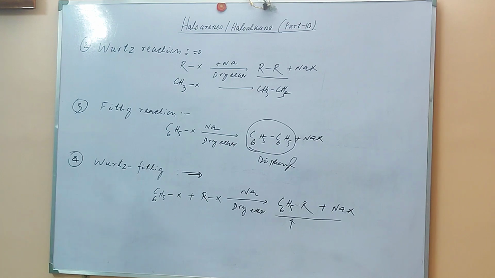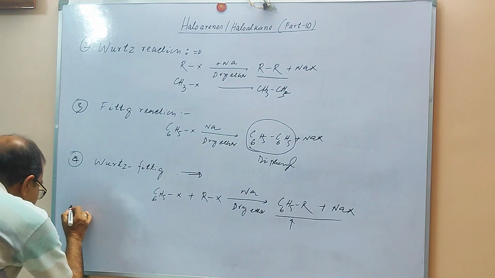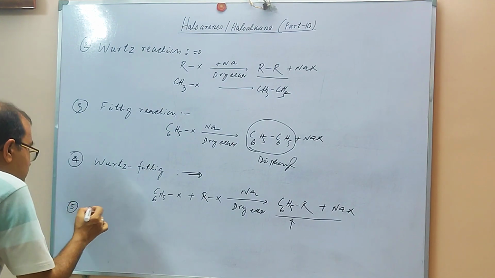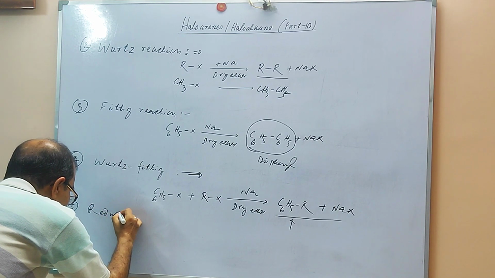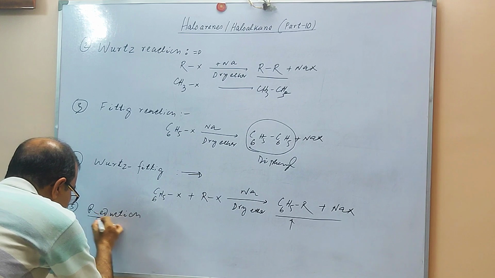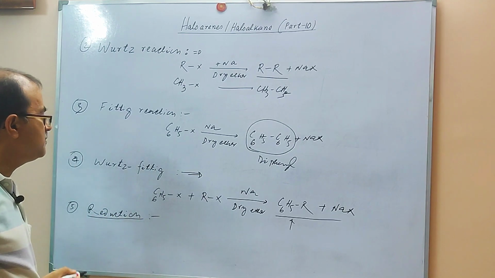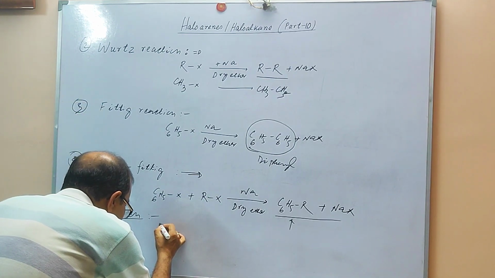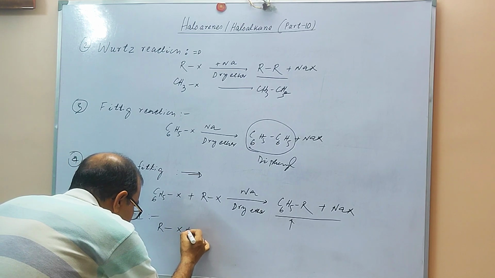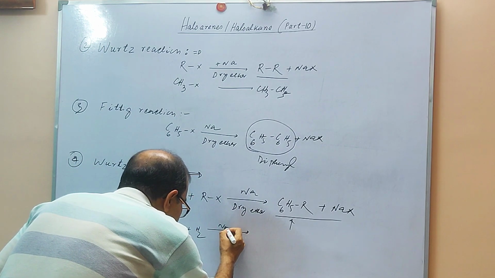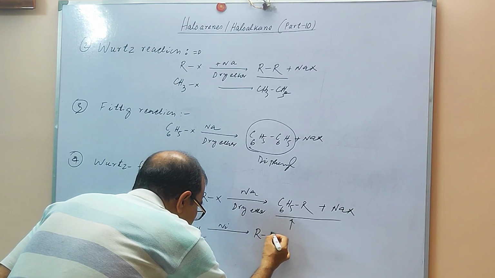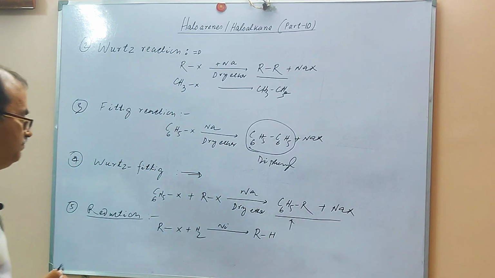There is another very important type of reaction that we are going to discuss, that is reduction. In this reaction, when alkyl halides are reduced in presence of nickel, it will produce the alkane.